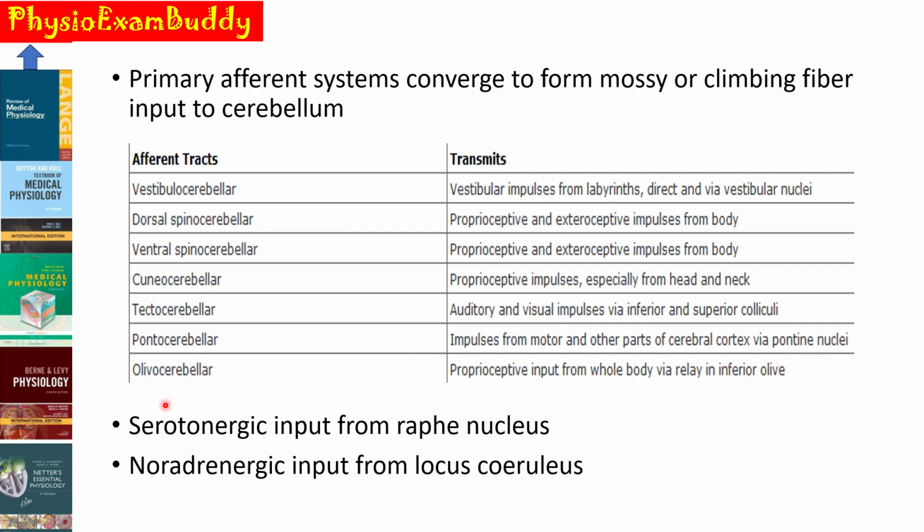And the pontocerebellar carry impulses from the motor and other parts of the cerebral cortex via the pontine nuclei. And olivocerebellar, that is via the climbing fibers, it carries the proprioceptive input from the whole body via relay in the inferior olivary nucleus.